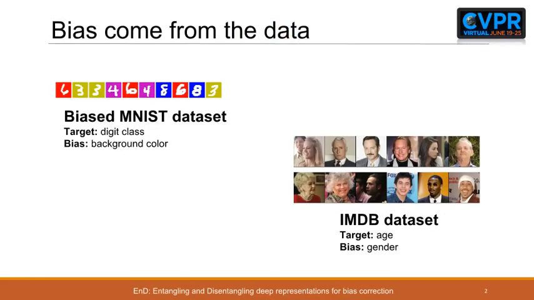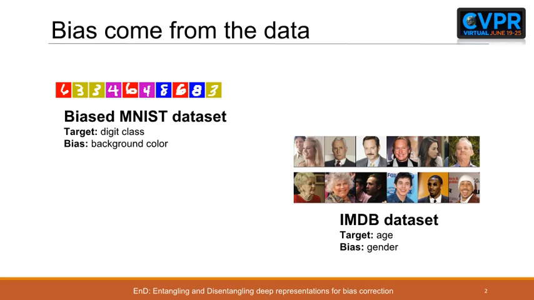As a visual example of what a bias in data is, we can think of introducing some background color in the MNIST dataset, which becomes our bias. Or even, targeting age classification with a gender bias. In these cases, how can we prevent our model from learning the biased features rather than the target ones?